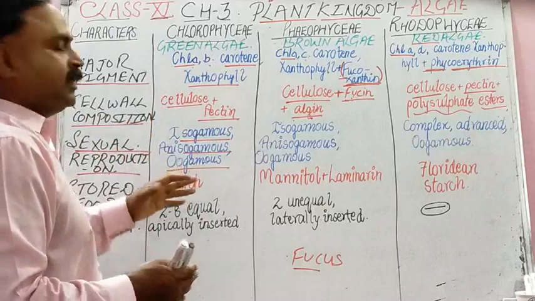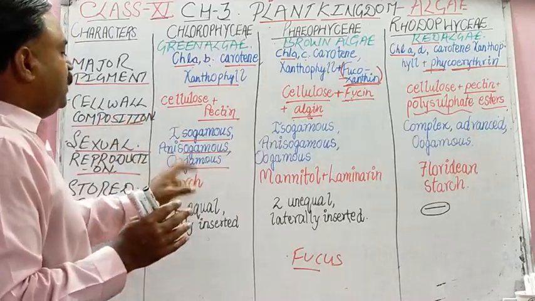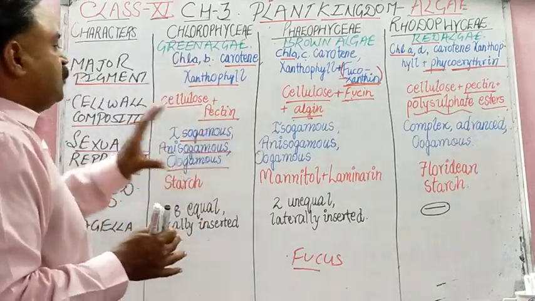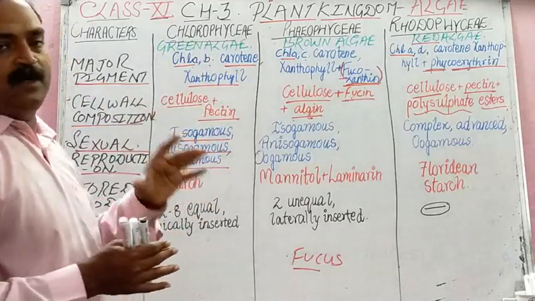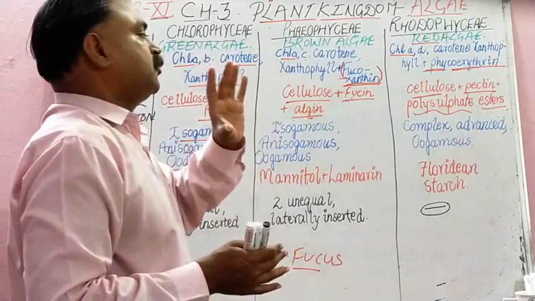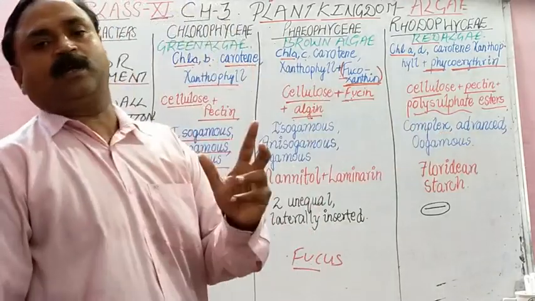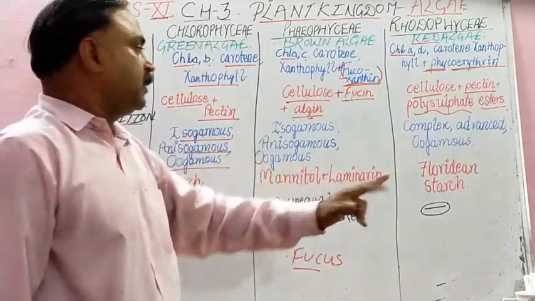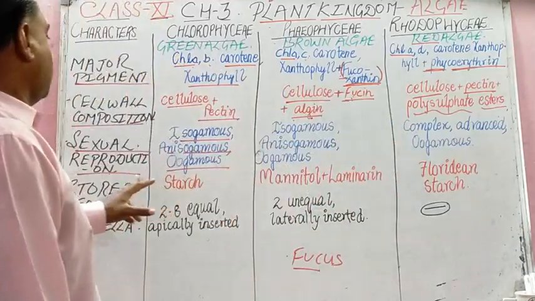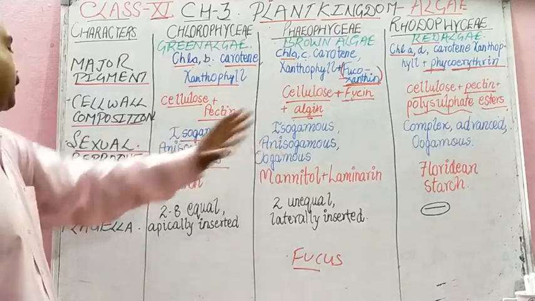And oogamous means one gamete is large, another one is small; one is motile and another one is immotile. So in chlorophyceae we have all three conditions, and the same is in phaeophyceae also. But in rhodophyceae we have advanced oogamous. Anisogamous and isogamous are not observed. Here we have only the complex advanced oogamous type. So that is related to the factor sexual reproduction.